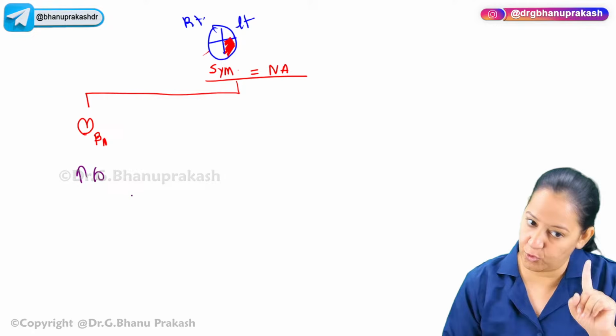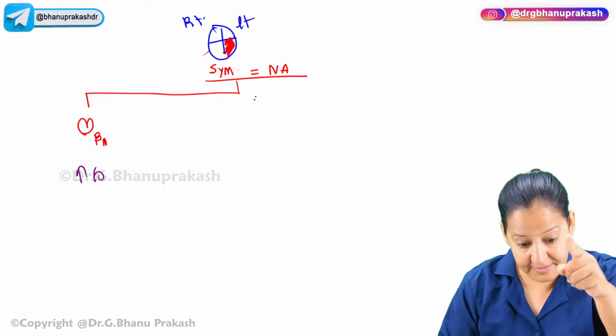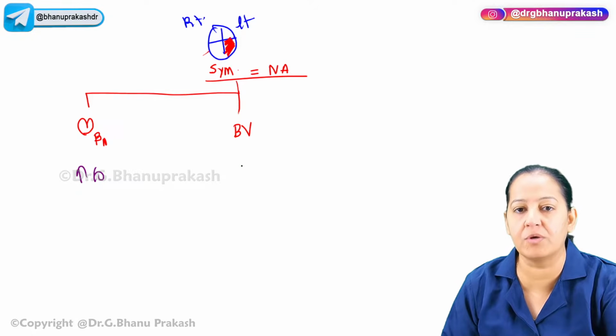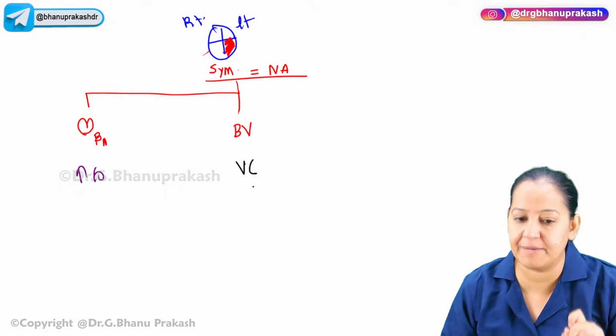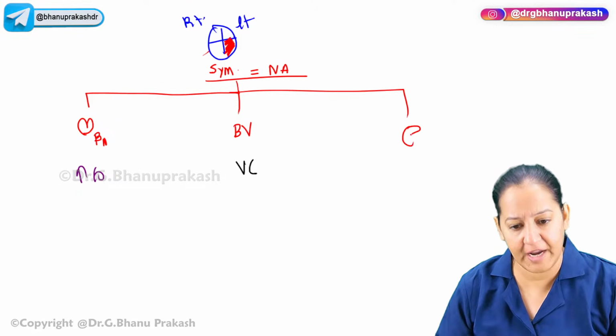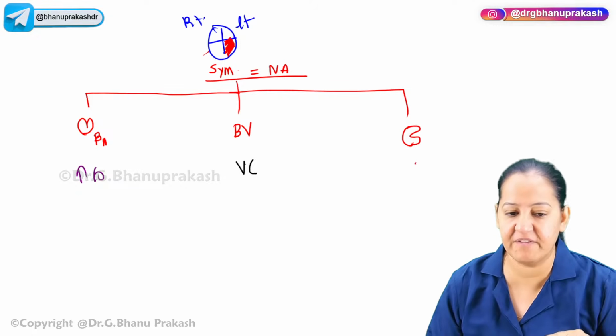That's good. Only this thing is good. The remaining 2 are bad. This noradrenaline will go in the blood vessel and cause vasoconstriction of the blood vessel, because alpha receptors are present on the blood vessel, and this will go to the kidney. It will go to the kidney. And here also beta-1 receptors are present.